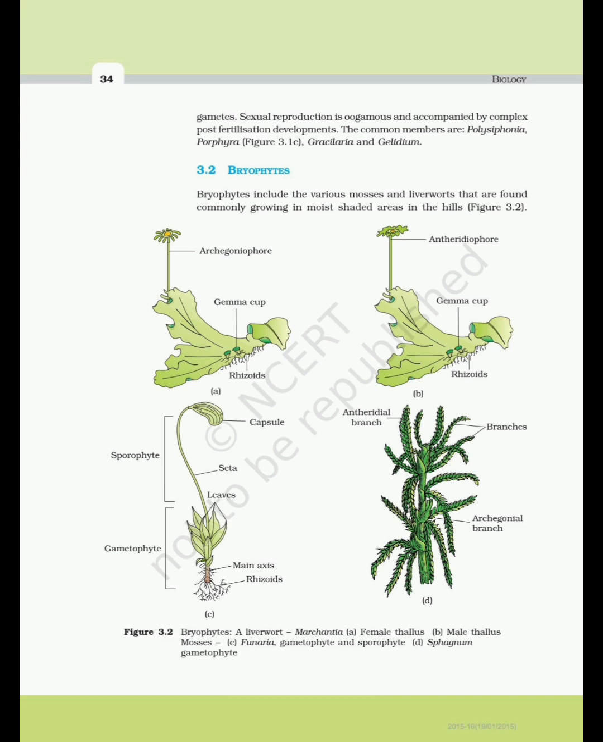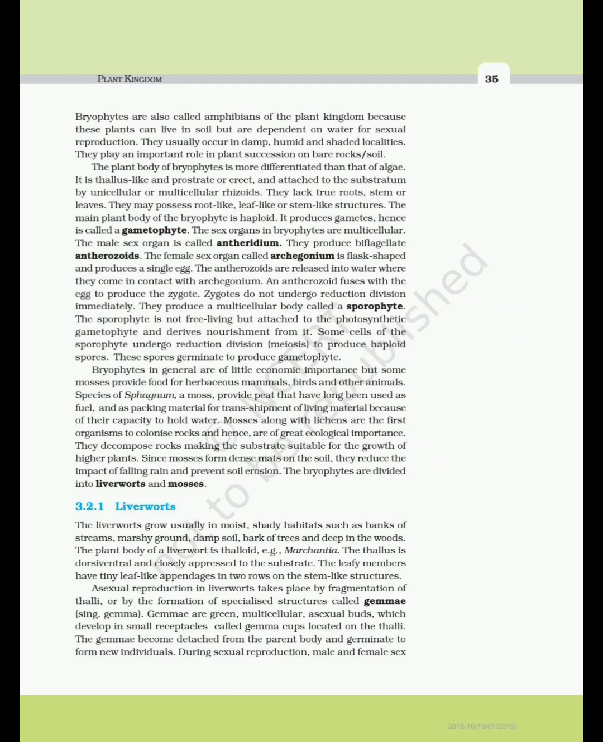3.2 Bryophytes. Bryophytes include the various mosses and liverworts that are found commonly growing in moist shaded areas in the hills. Figure 3.2 Bryophytes: a liverwort, Marchantia, A. Female thallus, B. Male thallus; mosses, C. Funaria, gametophyte and sporophyte, D. Sphagnum gametophyte. Bryophytes are also called amphibians of the plant kingdom because these plants can live in soil but are dependent on water for sexual reproduction.